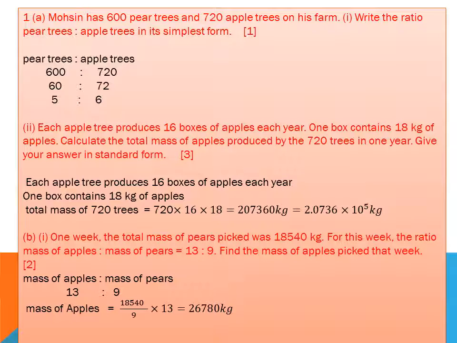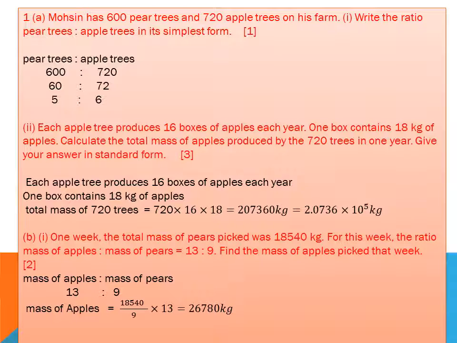In this week, the ratio of the mass of apples to the mass of pears is 13 to 9. Find the mass of apples picked that week.